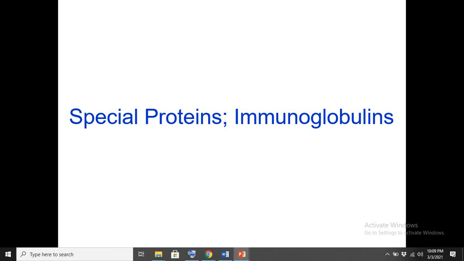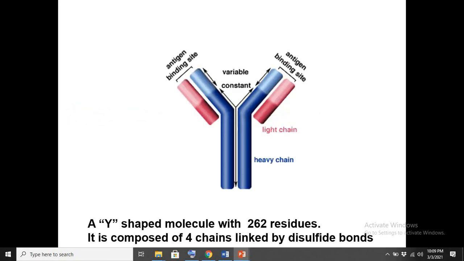We have another type of protein, that is immunoglobulin. This is also a globulin protein, but why do we call it immunoglobulin or immune protein? Because it is involved in our immune function, it is a type of protein involved in the immune system. So how does it perform immune function in our body, and what is the immune system in our body?